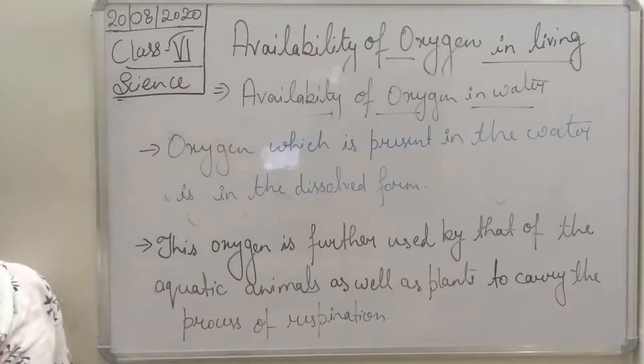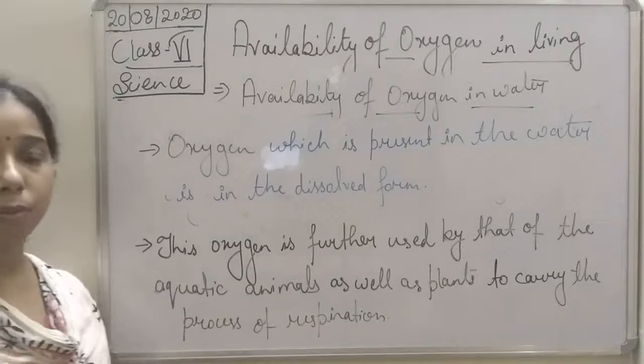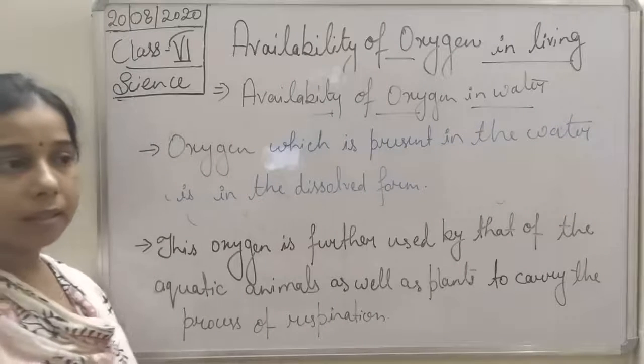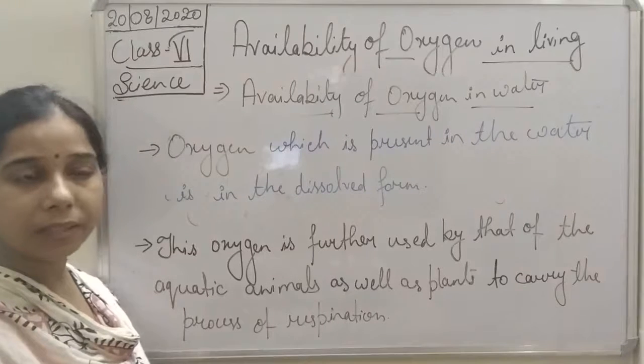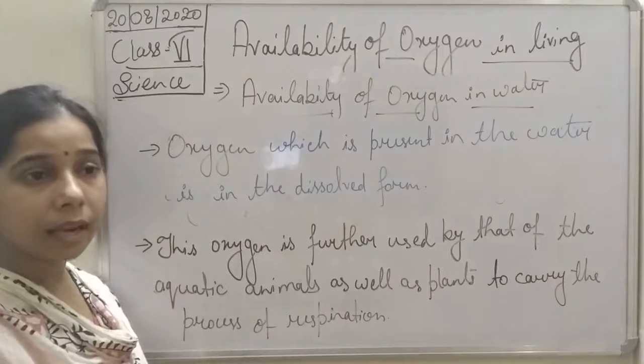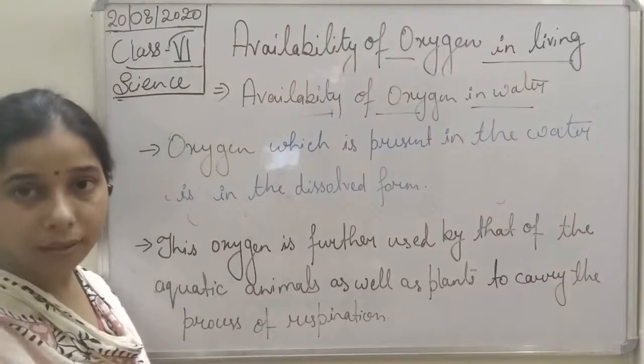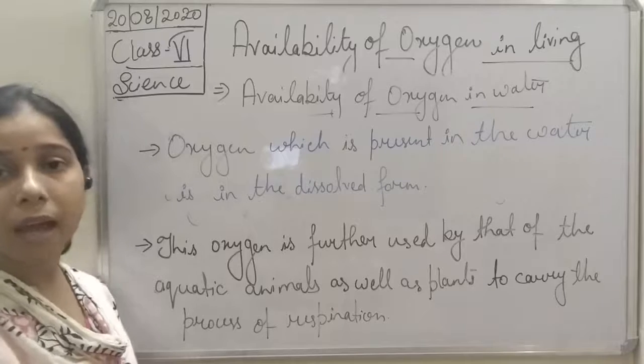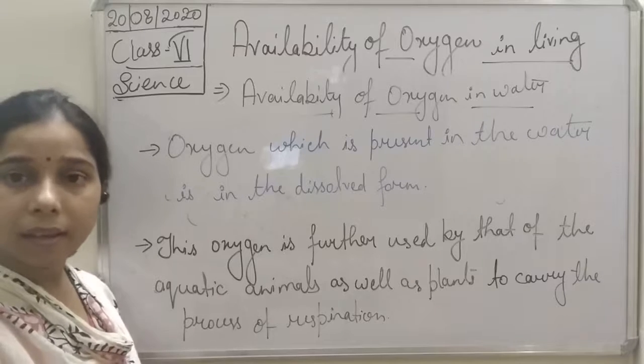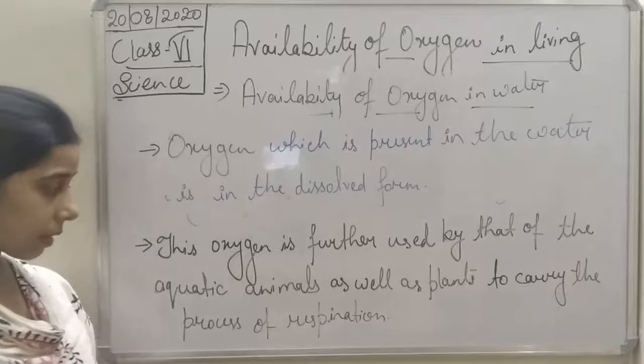Now an activity is given here in your book, students, which tells that water also has air in it. We will discuss that.